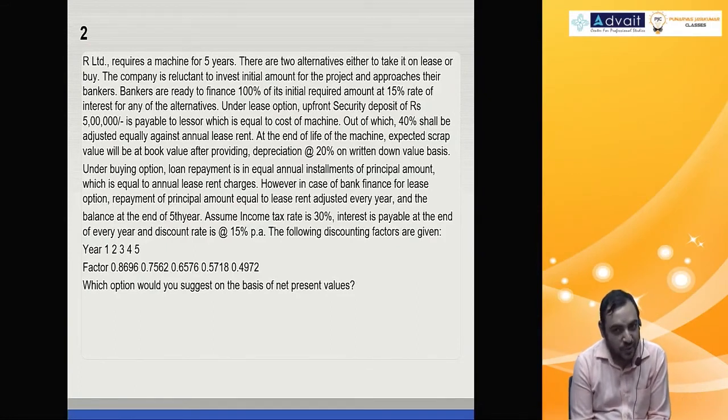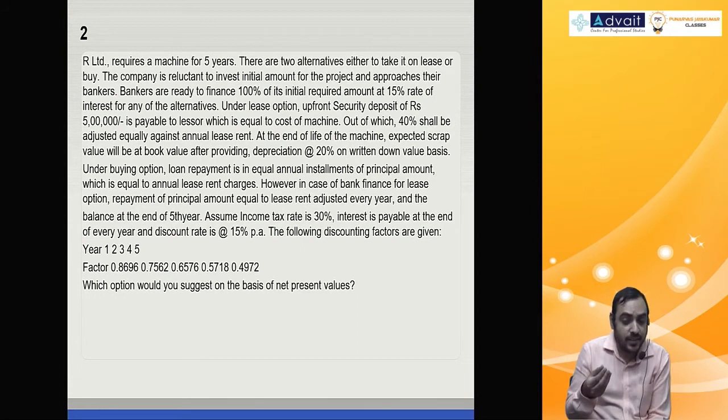I'll read once more with you. And as and when I read, since you already read it, you should be able to understand my explanation. R Limited requires a machine for 5 years. Fine. There are 2 alternatives: either to take it on lease or buy. So far, everything normal.